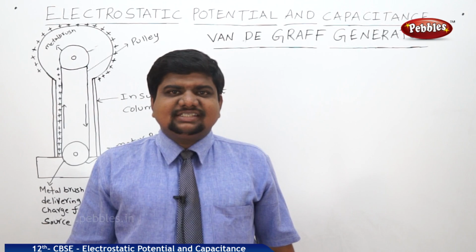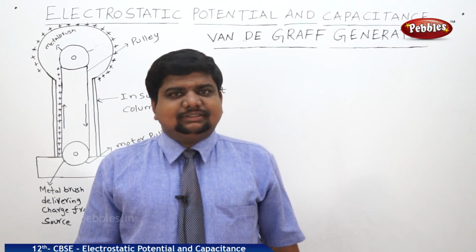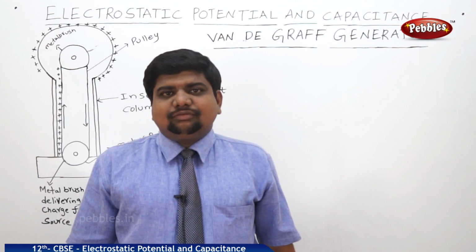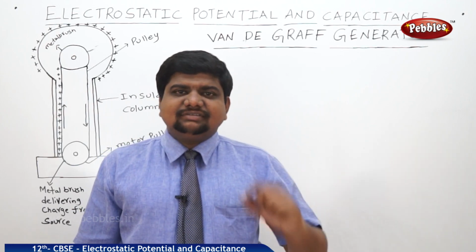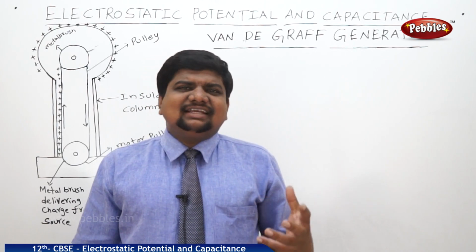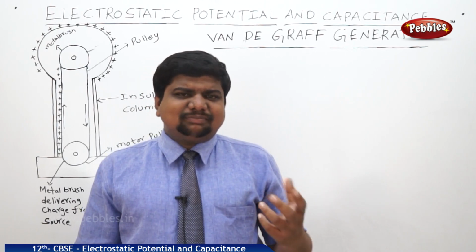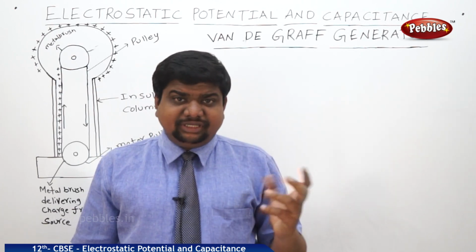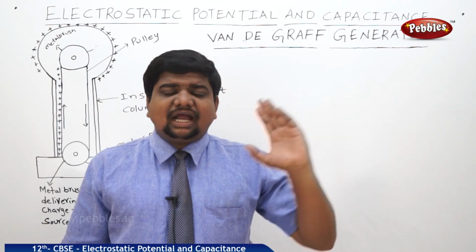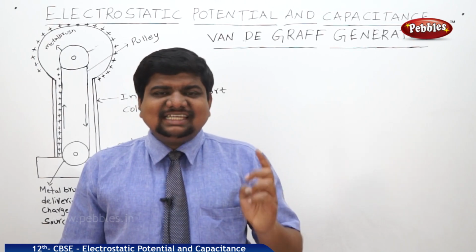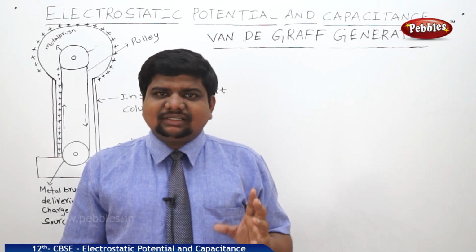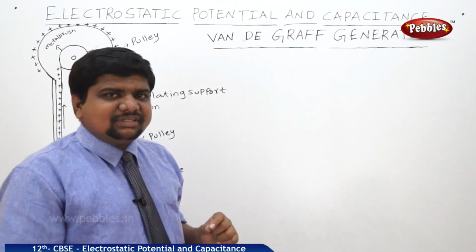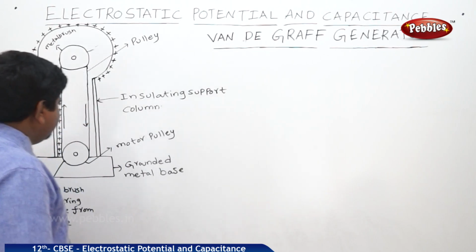Now we are going to discuss the Van de Graaff generator. This was invented by Van de Graaff, one of the great scientists, and this Van de Graaff generator is useful to accelerate highly charged particles from a low potential range to a high potential range. Let us see the construction of the Van de Graaff generator, and after that the functioning of the generator. The construction of the Van de Graaff generator is like this.